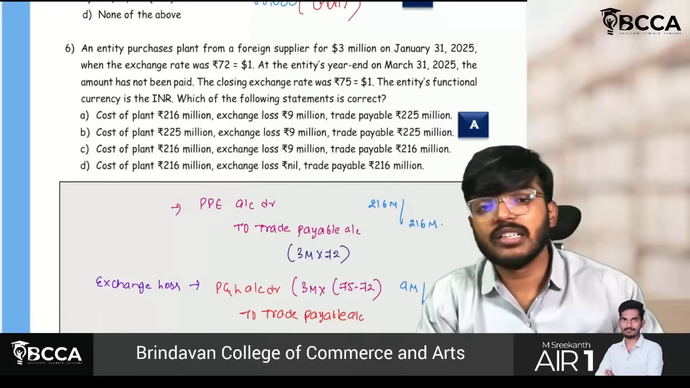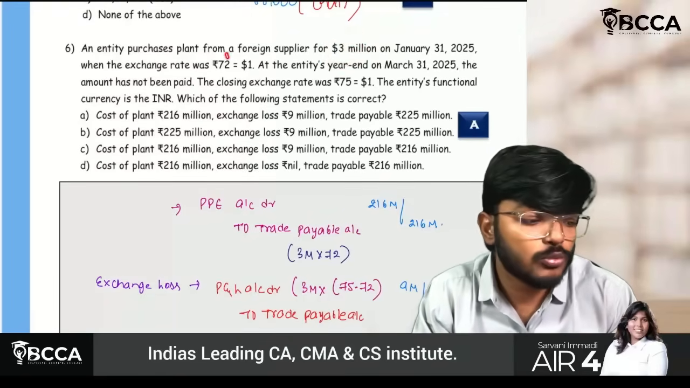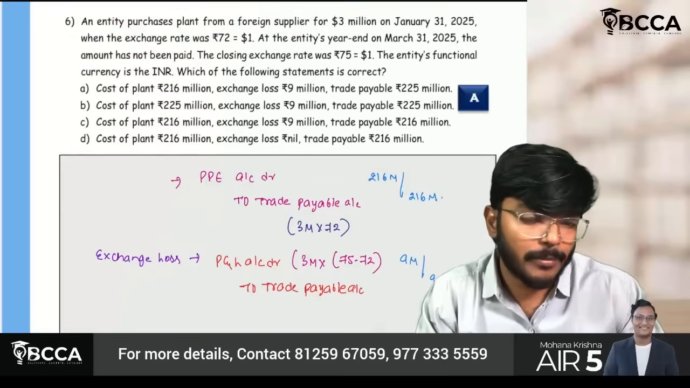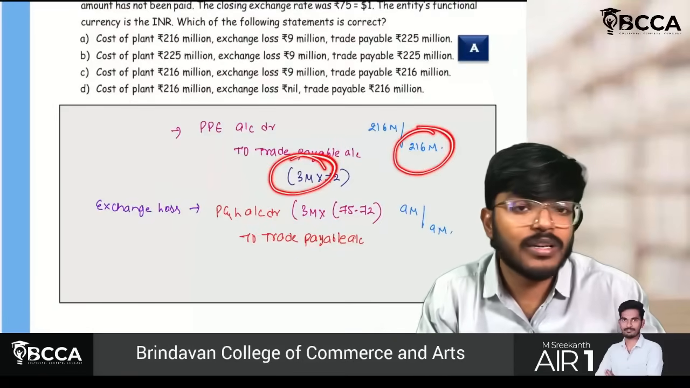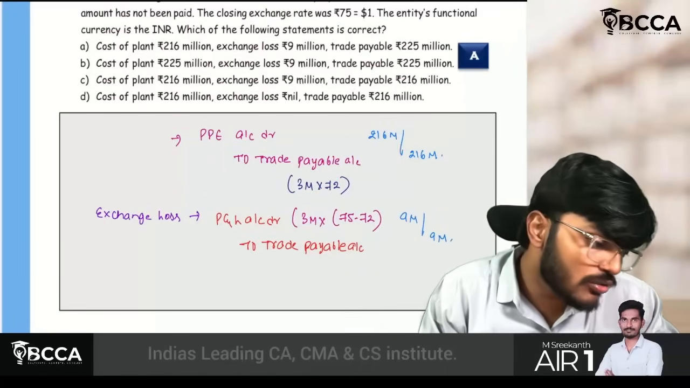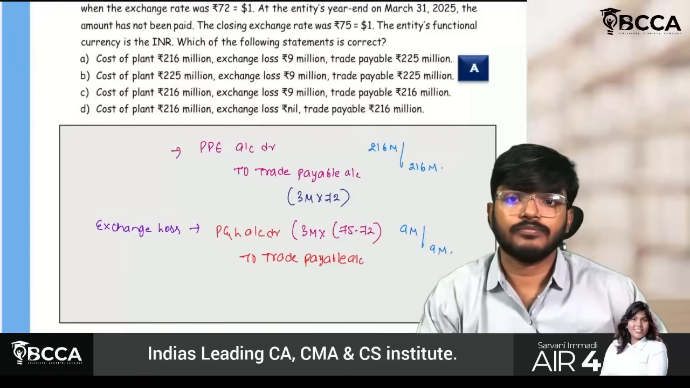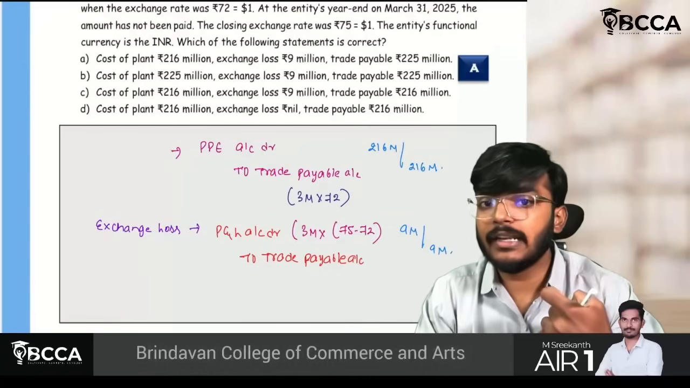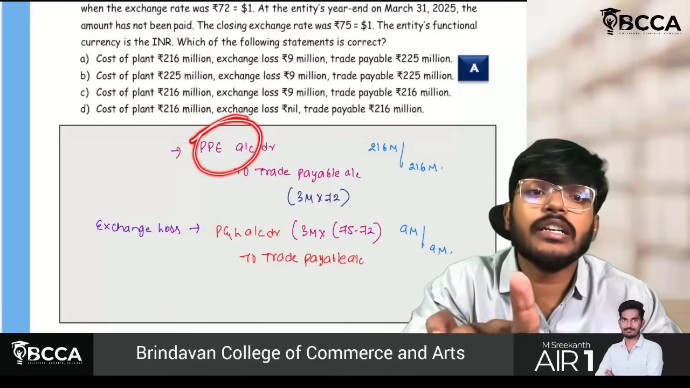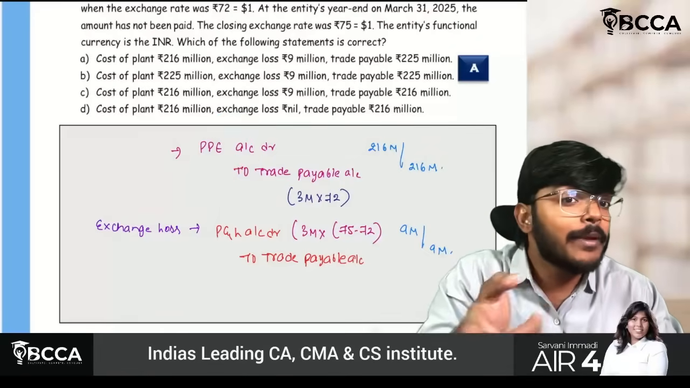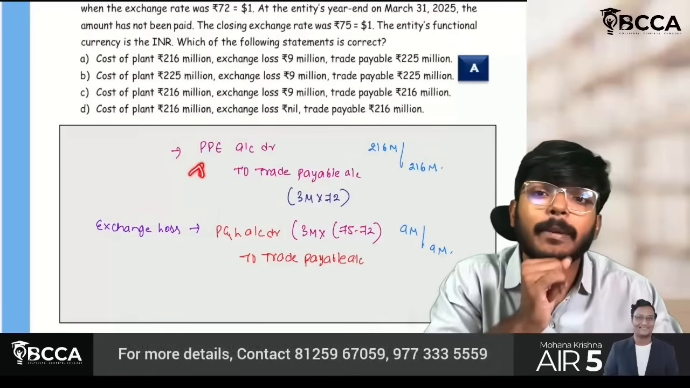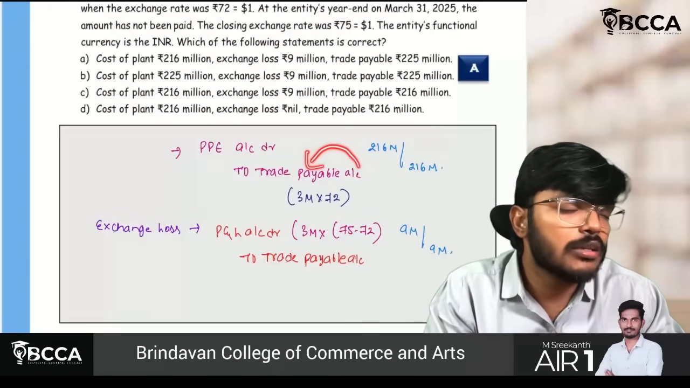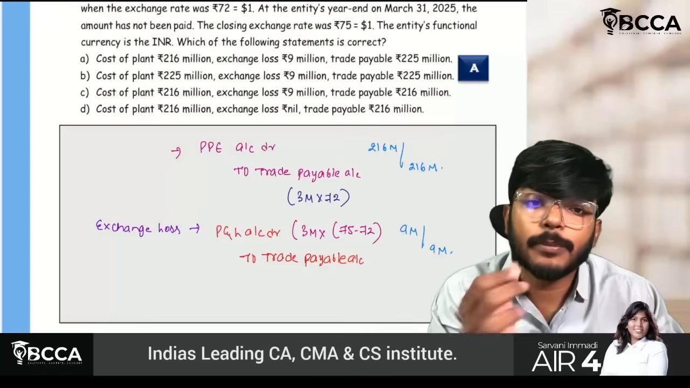Yes. Sir, how much is the value? 3 million into 72. The date of purchase exchange rate is 72. So 3 million into 72, I will be getting 216 million. PPE account also same 216 million I have to debit. But sir, this trade payable is a monetary item, but this PPE is non-monetary. So on every reporting period, I will not make any changes for this PPE. But trade payable is monetary. Therefore, I have to remeasure the monetary item at each reporting period.